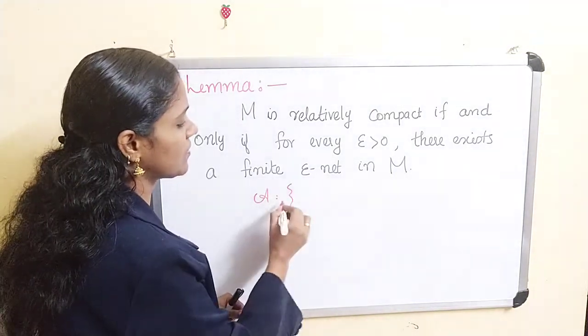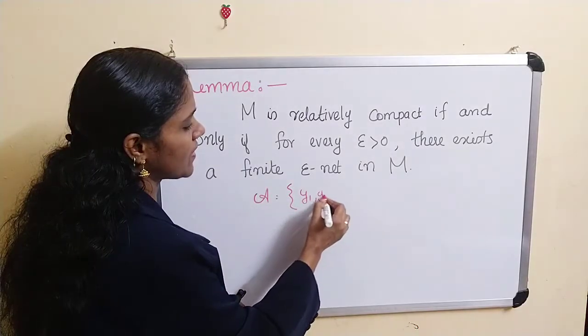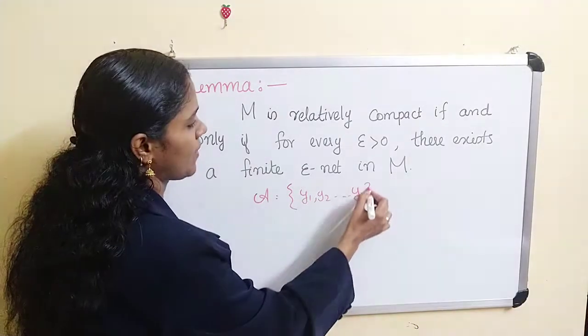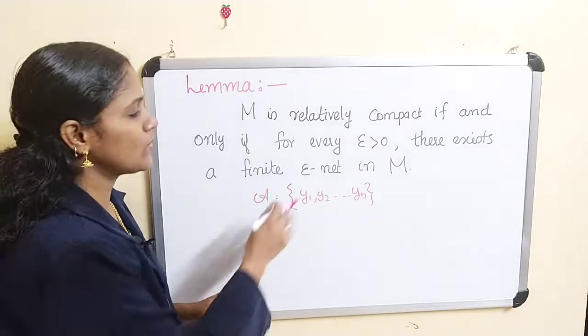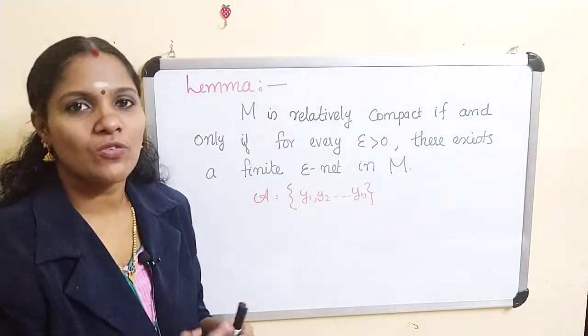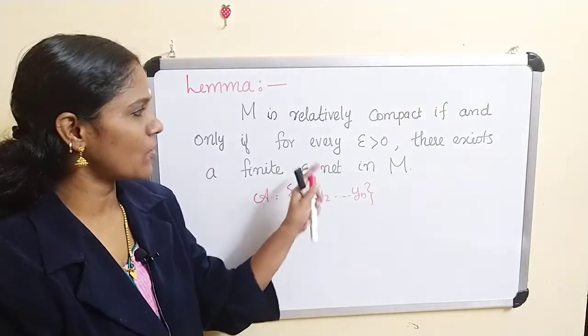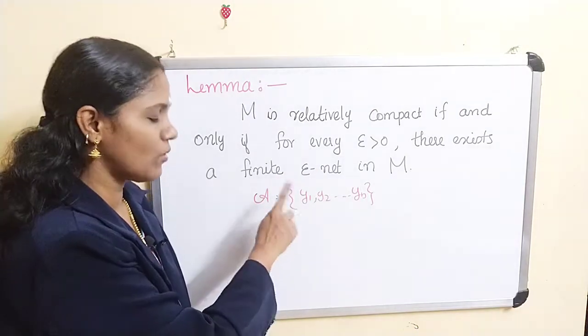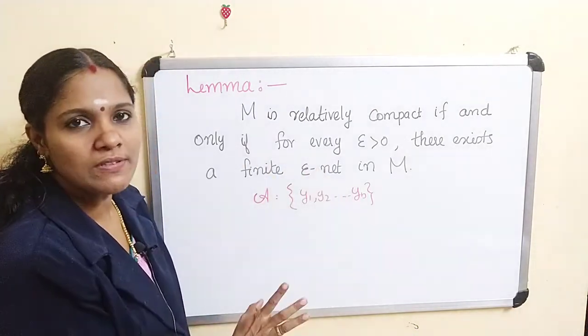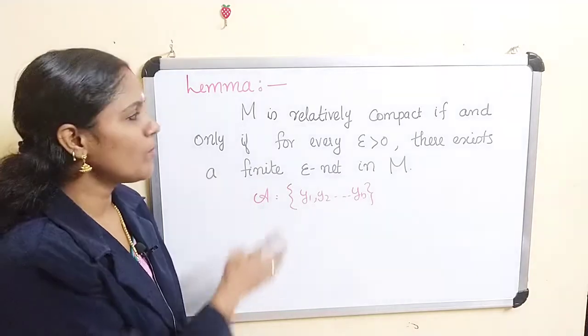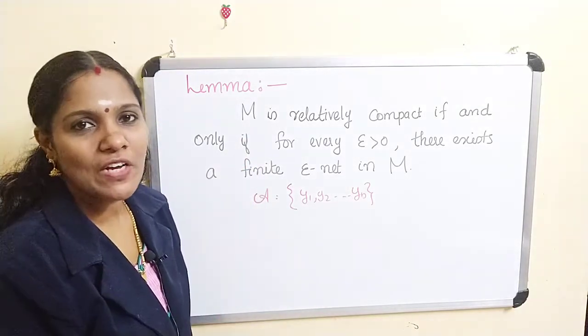Suppose this must contain some y1, y2, etc., yn. For every epsilon greater than 0, this condition holds. So if M is relatively compact, then this condition also holds. Also, if this condition holds for every epsilon greater than 0, then M is relatively compact.